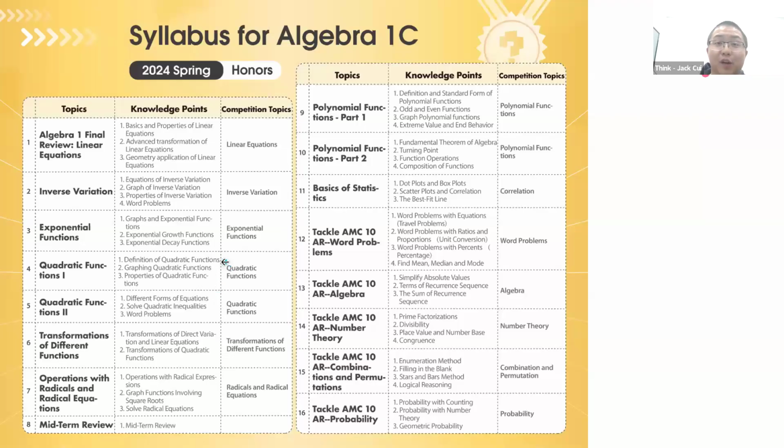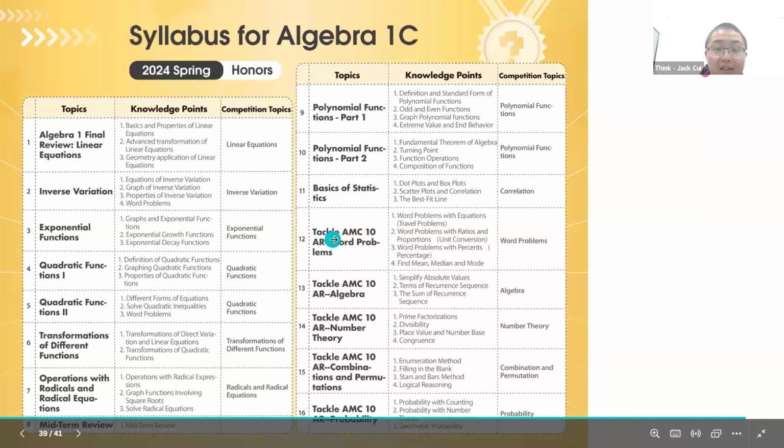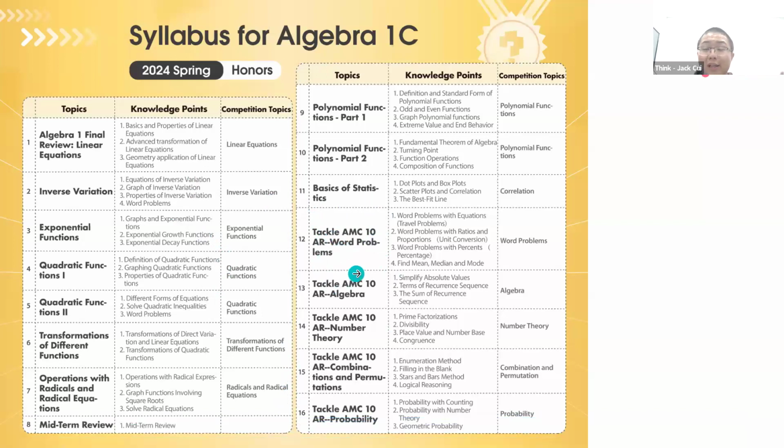So this is the syllabus for Algebra 1C, okay? This will go a little bit further, but for the last 5 lessons, we do have the tackle for AMC10 AR. We review and enhance your skills, close the gap between school level and competition level. And then you will be ready to answer the first 15 algebra questions in the AMC10. That's why in the future planning, in the Algebra 1 stage, be ready for the AMC10 study.